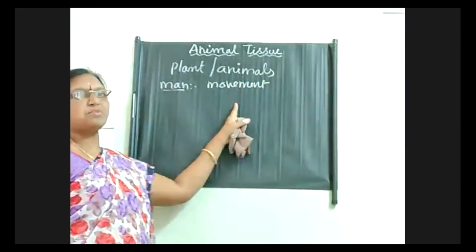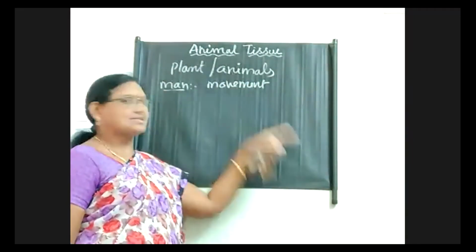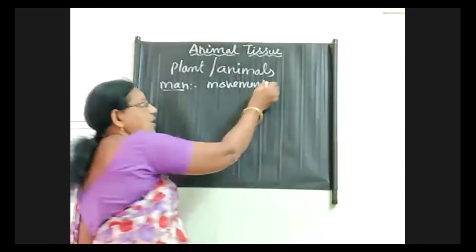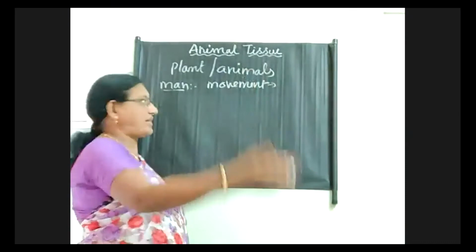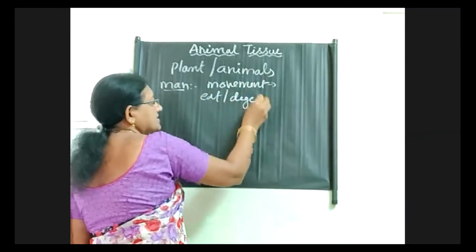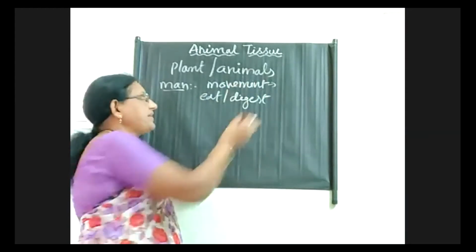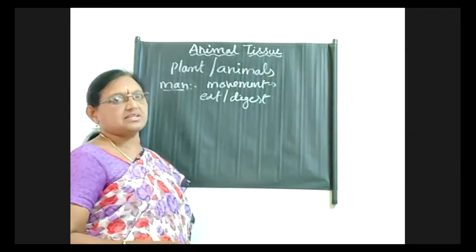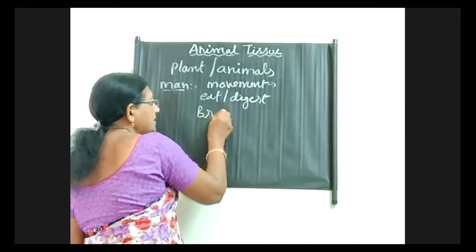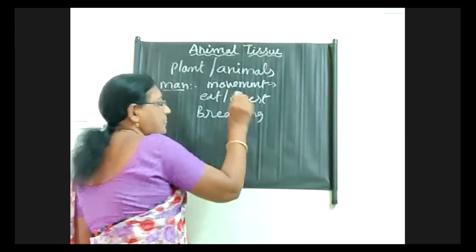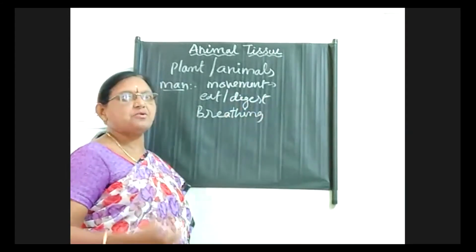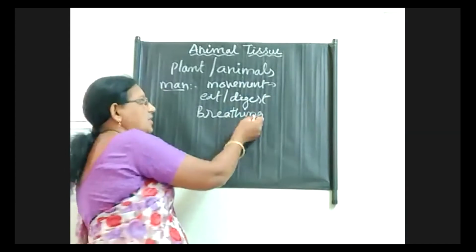For example, there are certain glands. Glands secrete different digestive juices or hormones, and all those things have to move from one place to another. Then when we eat, the food materials will be digested. Digestion also requires certain hormones and other things, and energy is also required. And when we see breathing, there is an exchange of gases, the removal of carbon dioxide and the intake of oxygen.